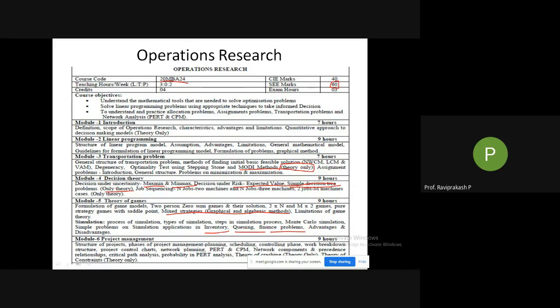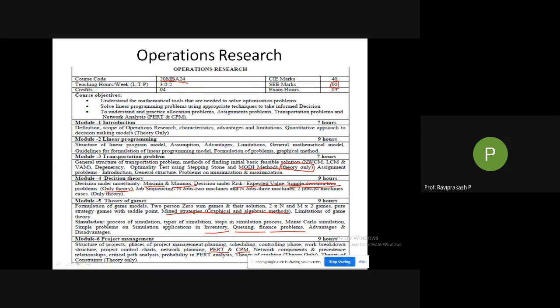And the last one, the last module, is project management. Here we are having two terms, PERT and CPM. It's an acronym basically. PERT is Project Evaluation and Review Technique, and CPM is Critical Path Method.